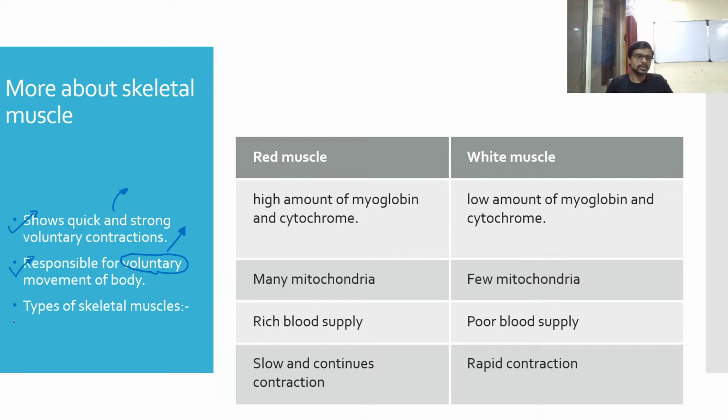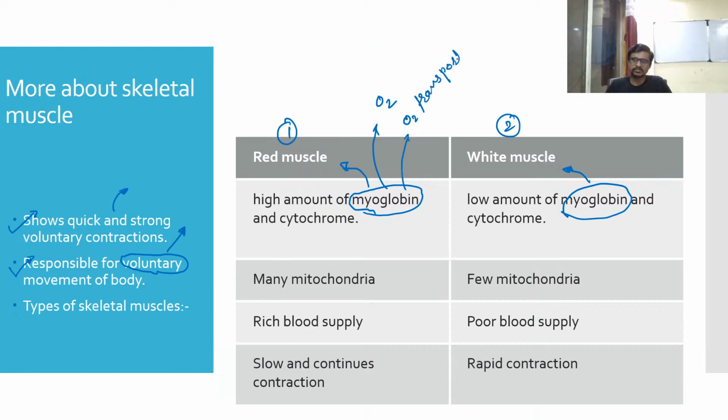There are two types of skeletal muscle. One is called red muscle and the second is called white muscle. Why are there red and white colors? Due to a high amount of myoglobin it shows a red color, and due to a low amount of myoglobin it shows a white color. You may ask me, why is myoglobin red? Myoglobin is a protein which can bind with oxygen. It is an O2 transporter in muscles only.